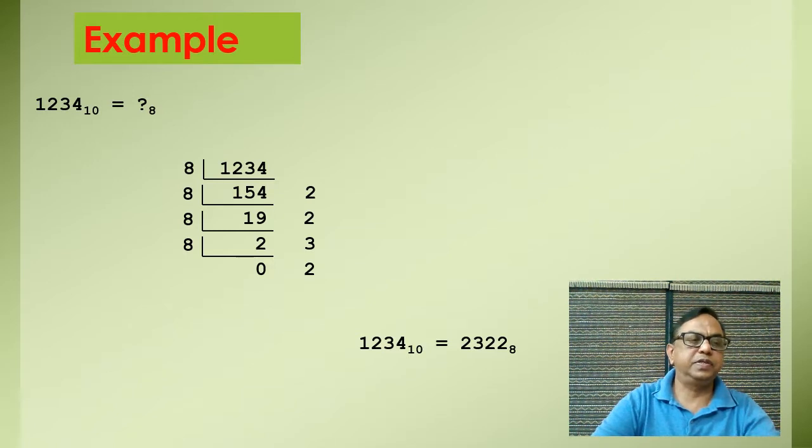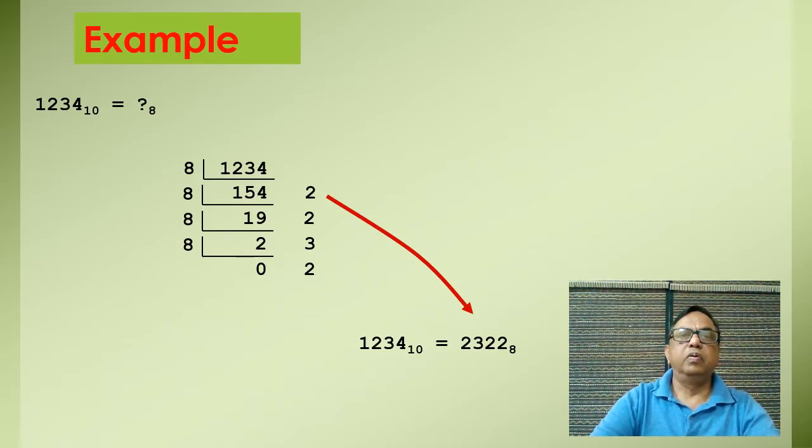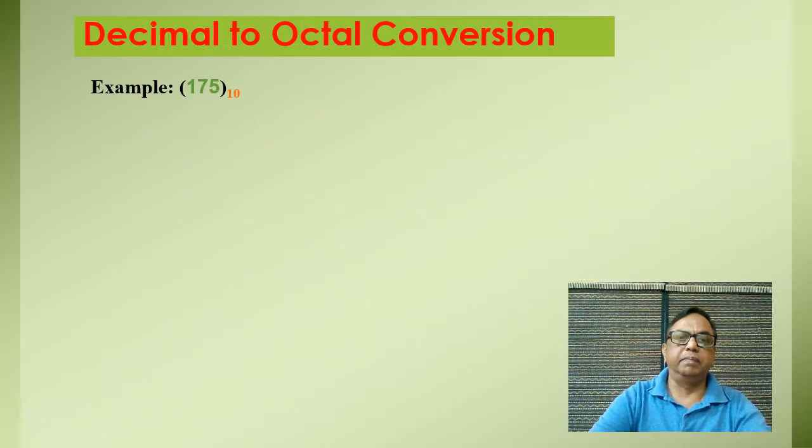It is similar to the operation we have done in the binary number system. Now I will take two more examples to know how it works. I have taken 175 of decimal number and we have to convert this number into an octal number.